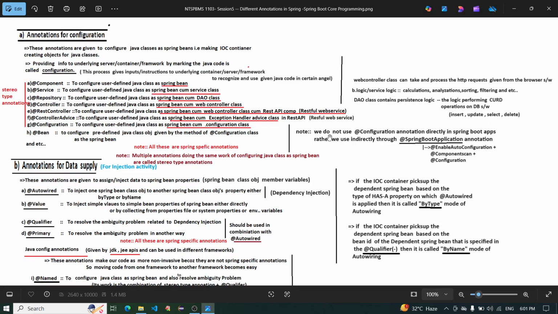Note, we do not use configuration annotations directly in Spring Boot apps. Rather, we use them indirectly through the @SpringBootApplication annotation. And this annotation covers @EnableAutoConfiguration plus @ComponentScan plus @Configuration.